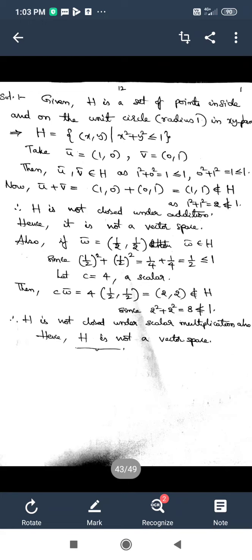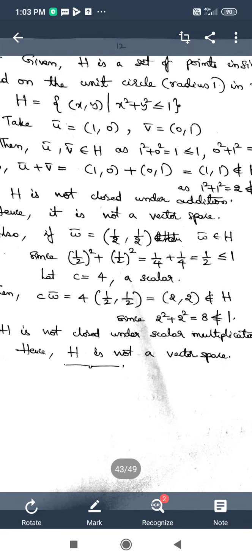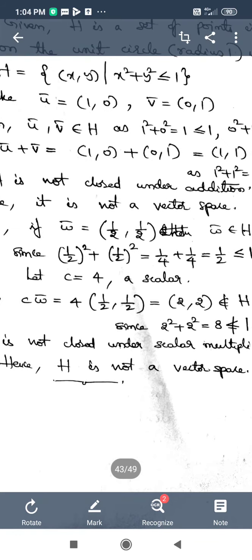And here I have taken two vectors u bar and v bar in such a way that those are numbers. So how have I taken them? u bar is equal to (1, 0) and v bar is equal to (0, 1). This is your choice, but whatever numbers you are taking, verify that the number in place of x and the number in place of y should satisfy the condition x squared plus y squared is less than or equal to 1. Here in u bar, in place of x I have taken 1, and in place of y I have taken 0.